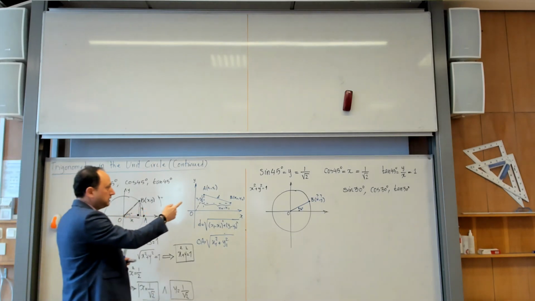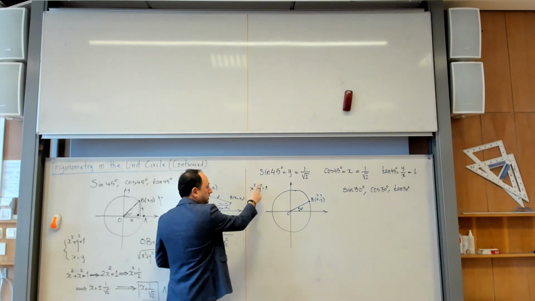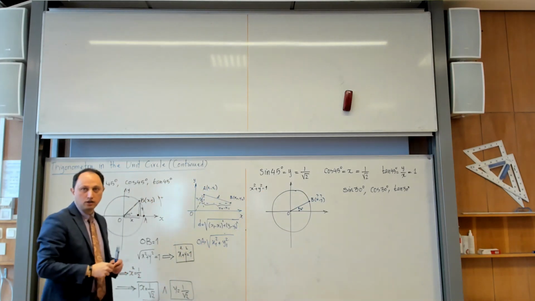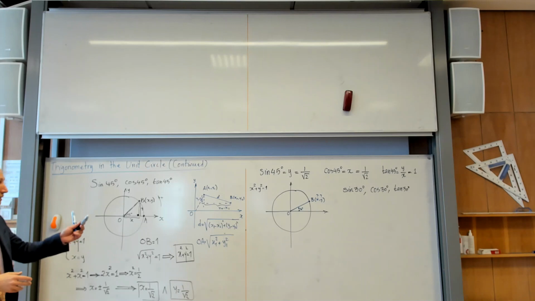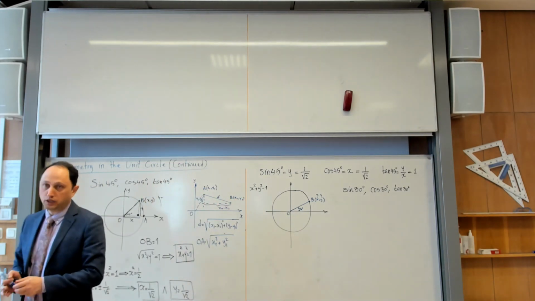Okay, but I cannot immediately guess what x is, what y is, because x and y are two unknowns, but I have only one equality, so I need something more. I need to discover another relation so that using those two I can find x and y. So what can I do here? Isn't the length of OB still equal to 1? Yes, always. Then why can't we do the same thing as we did on the other? No, because we don't know the relation between x and y. I have written this already, but that is one piece of information. Another piece of information we need. So what can we do?